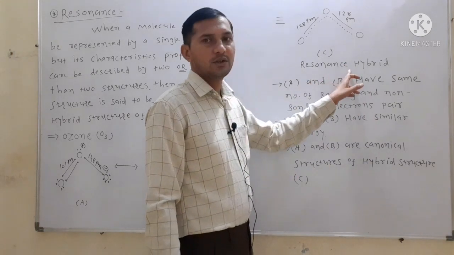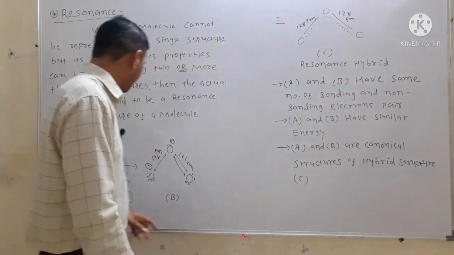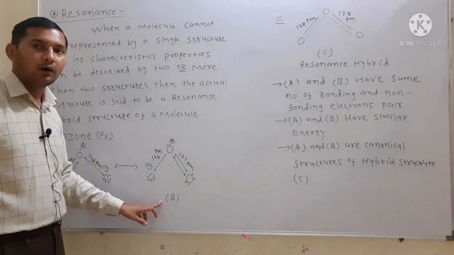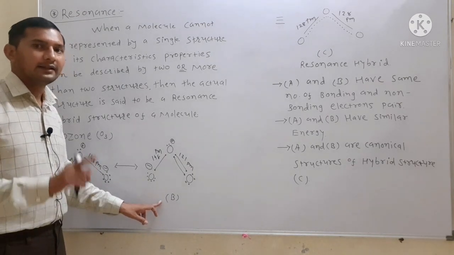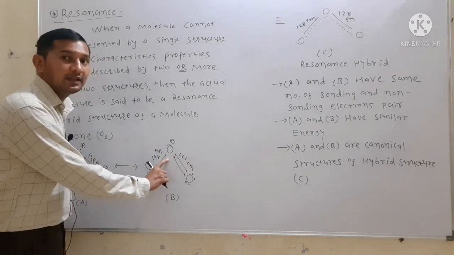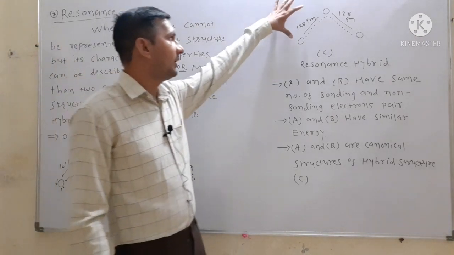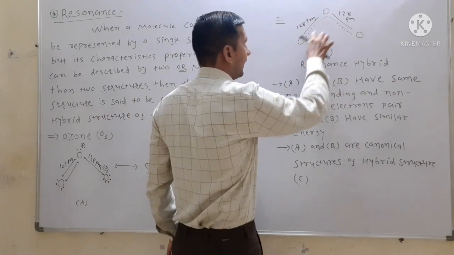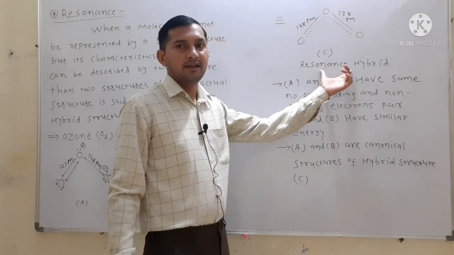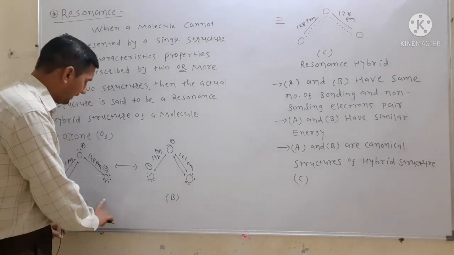Therefore, C is the resonance structure, which is the actual representation of the ozone molecule instead of its canonical structures A and B. If we take A or B as the true structure, then the bond length will be different between two oxygen atoms, which does not resemble the practical bond length data according to spectroscopy. So the bond length is equal between two oxygen atoms, and therefore it is represented only by the resonance hybrid structure instead of the two individual Lewis structures or canonical structures A and B.